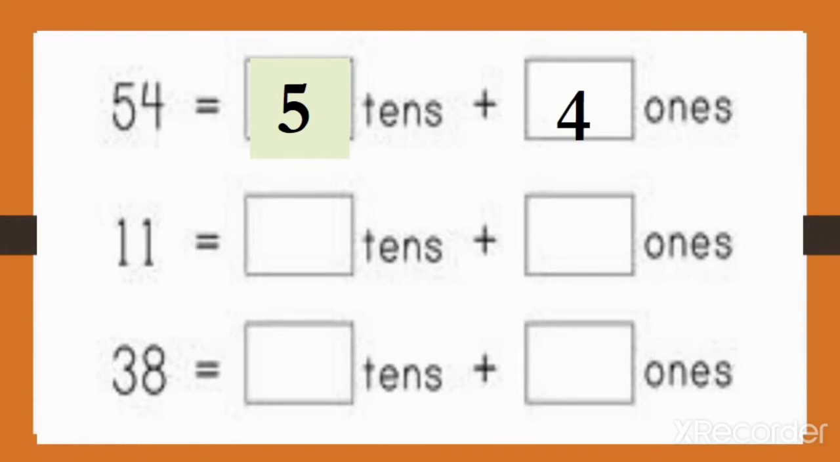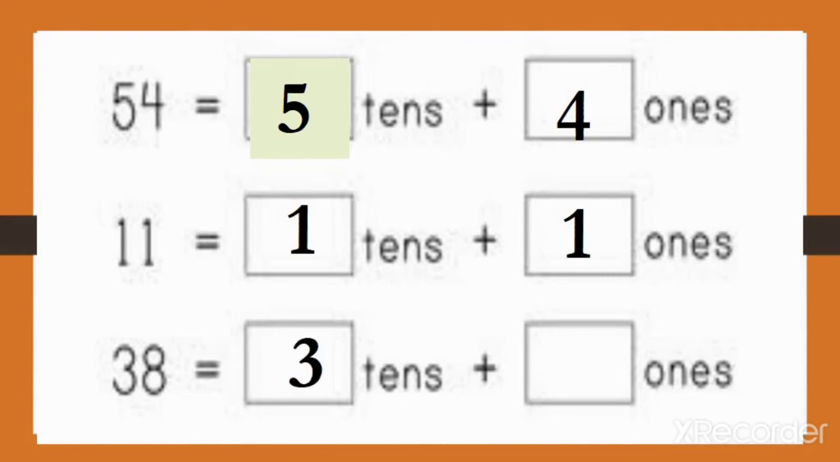Then we have number 11. How can we write these numbers in the form of tens and ones? First of all we have to write the first one in the tens column and the other one in the ones column. It means 11 is equal to 1 tens and 1 ones.